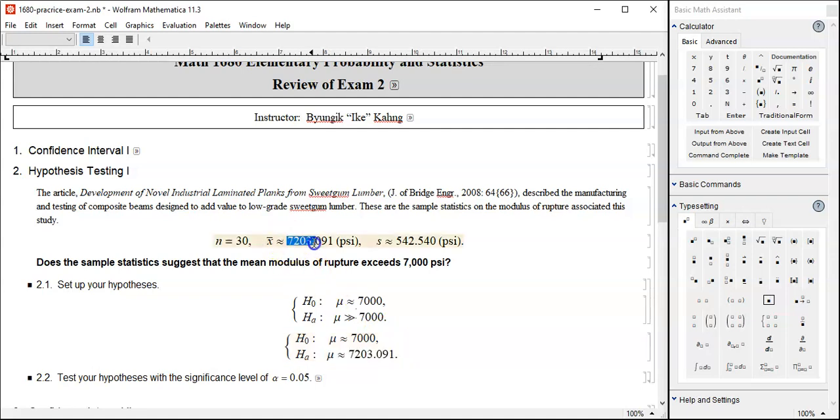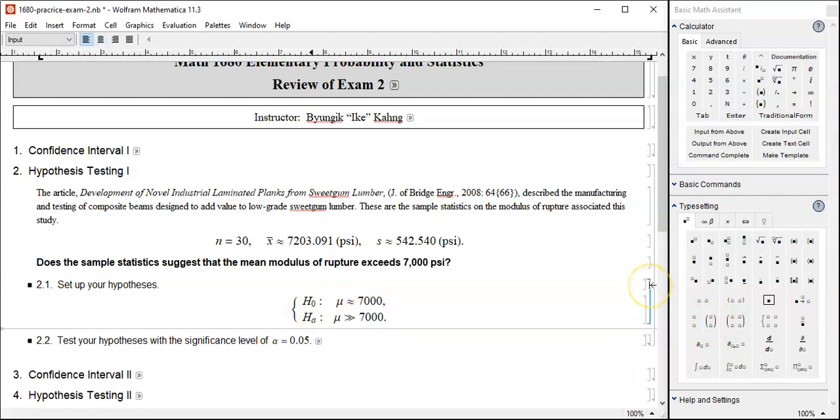You don't use this as a hypothesis. This is coming from the sample. A hypothesis must be coming from the problem itself. So this is wrong, and it should be an inequality. 7,203.091. Is it greater than 7,000? Oh, yes, of course. That's why you are selecting significantly greater as your alternative hypothesis.